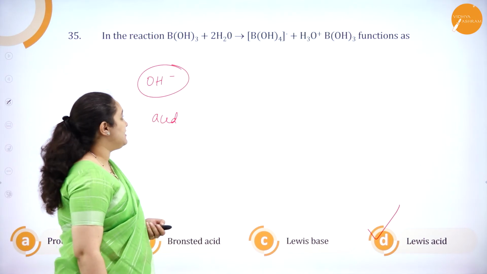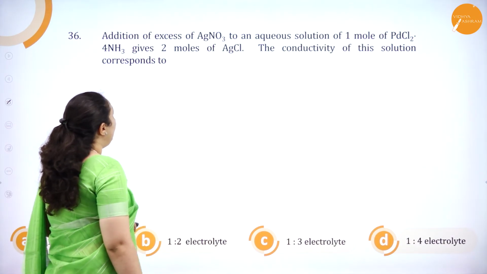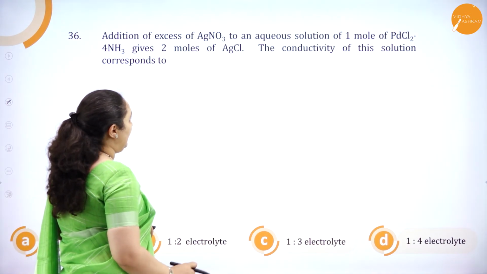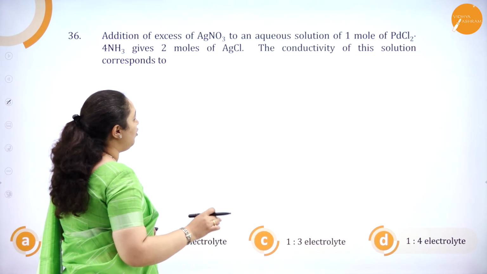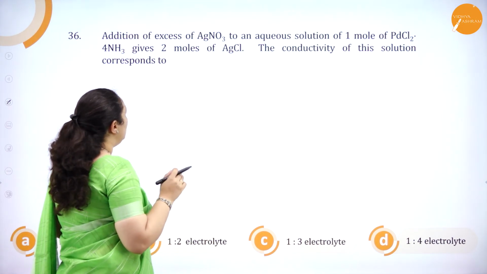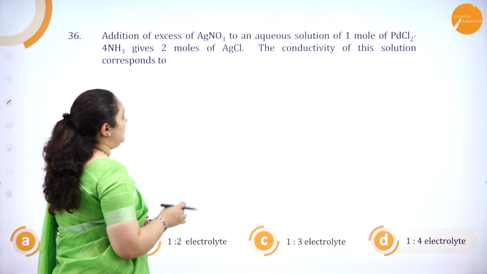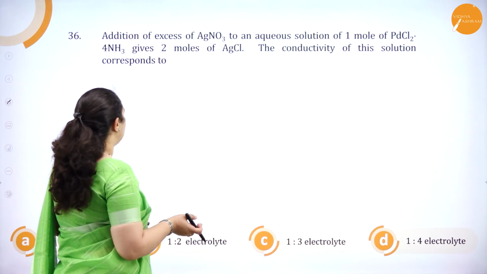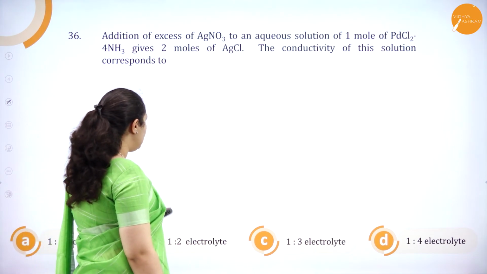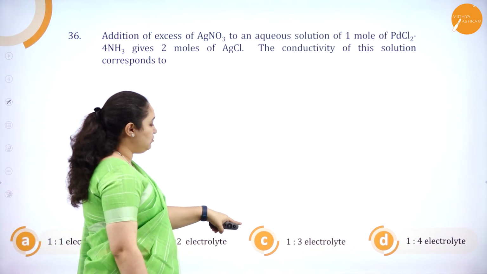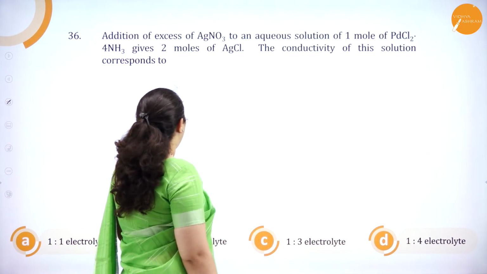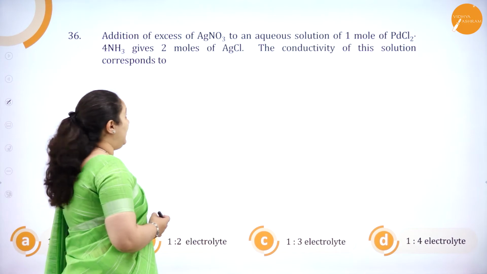Next one. Addition of excess of AgNO3 to an aqueous solution of 1 mole of PdCl2.4NH3 gives 2 moles of AgCl. The conductivity of this solution corresponds to 1:1 electrolyte, 1:2 electrolyte, 1:3 electrolyte or 1:4 electrolyte. So, we will read the question again.